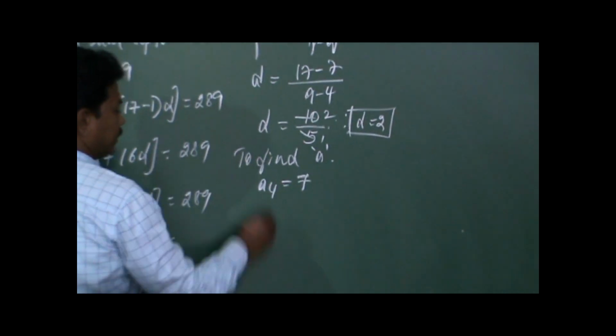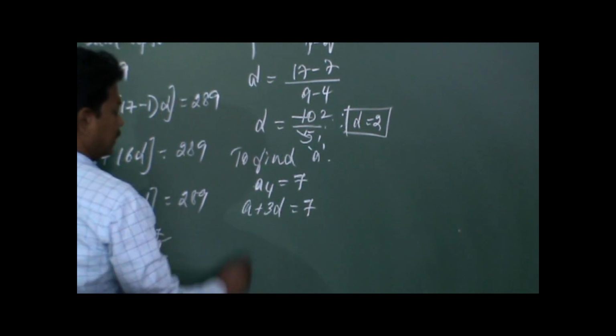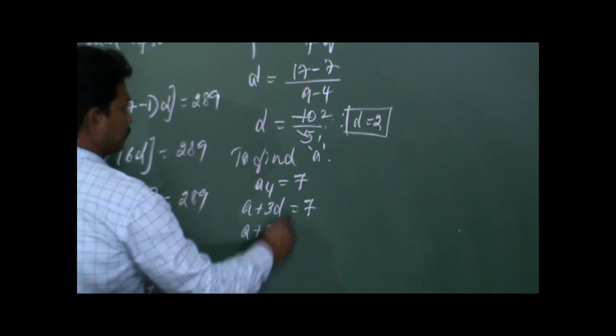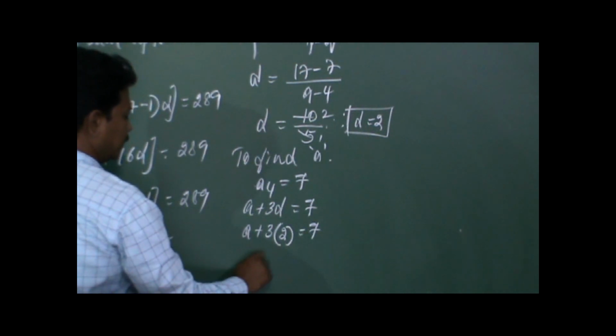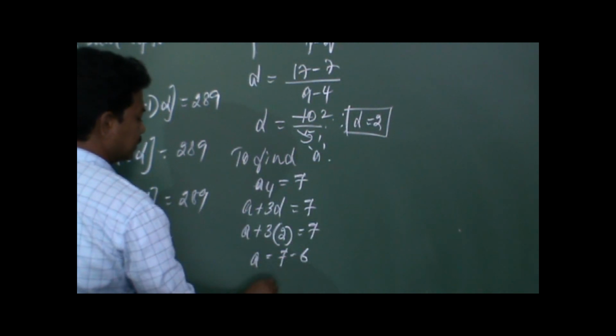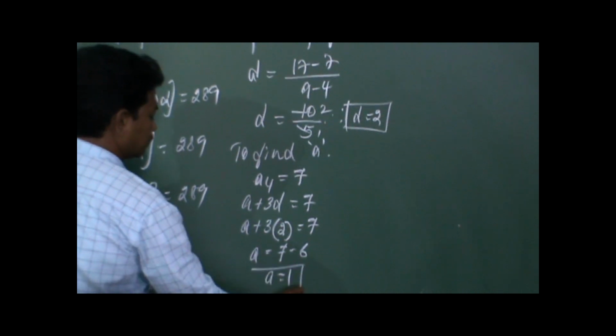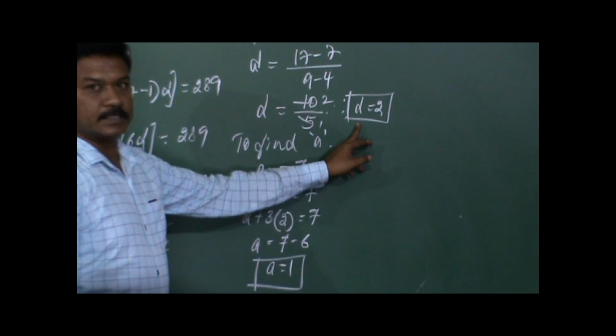A4 can be defined as A plus 3D is equal to 7. So A plus 3 into D value, which is 2, we will substitute here, is equal to 7. So A plus, 3 twos are 6. When it gets transposed, it is 7 minus 6. So A is equal to 1. So the value of A is 1 and the value of D is 2.